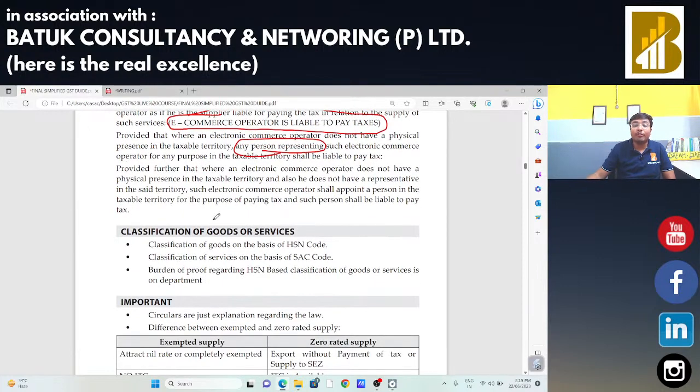Now, classification of goods is on the basis of HSN code. Classification of services will be on the basis of SAC code. We all know very well that when filing the GSTR-1 return, and as a departmental authority when you are going to check the various returns of clients, you also need to check whether the HSN code wise summary is proper and matching with the supply, or whether the SAC code wise supply is proper or not. We are going to check these things. If the turnover of that particular entity crosses the specified limit, that is 5 crore rupees, in that case a 6-digit HSN code or SAC code is mandatory.